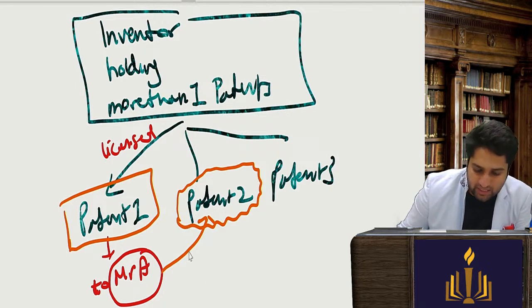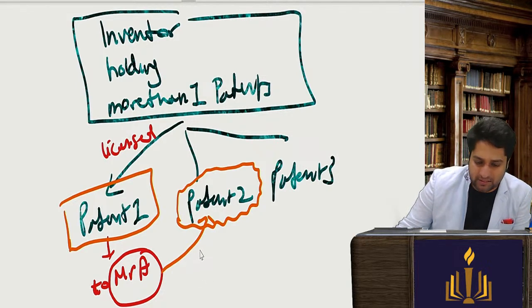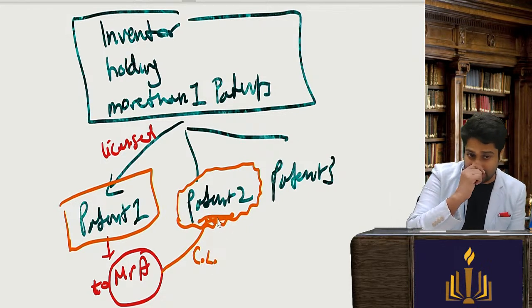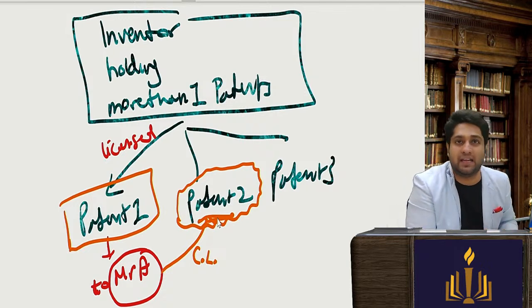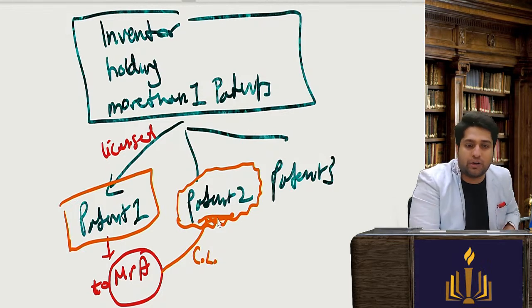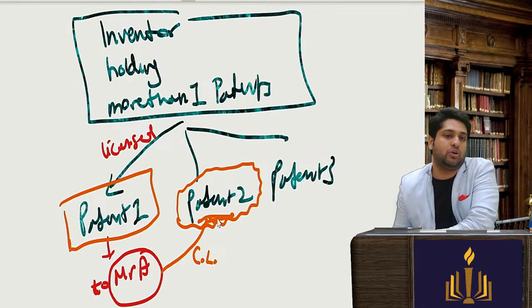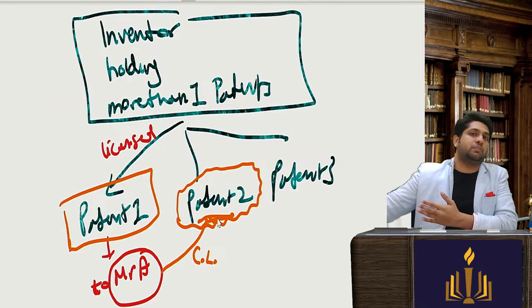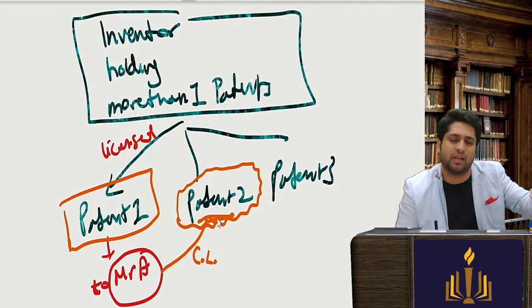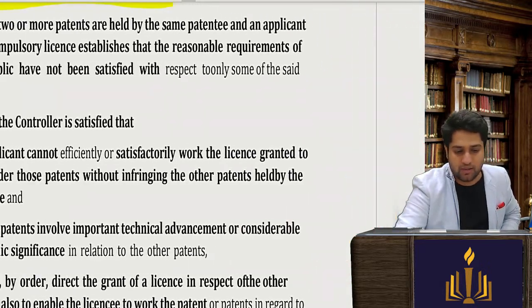So he can write to the controller: listen, please grant me a compulsory license for patent 2 also, because I have a compulsory license for patent 1, but to use patent 1, I will overlap on patent 2 also. If you don't give me rights of patent 2 as well, I will not be able to use patent 1. So then he will say, okay, fine, take both. Let's read.